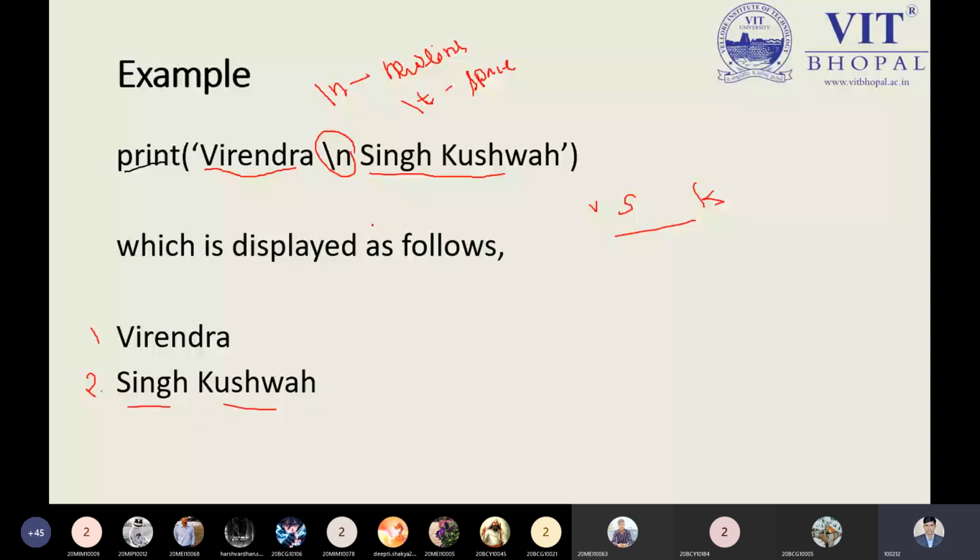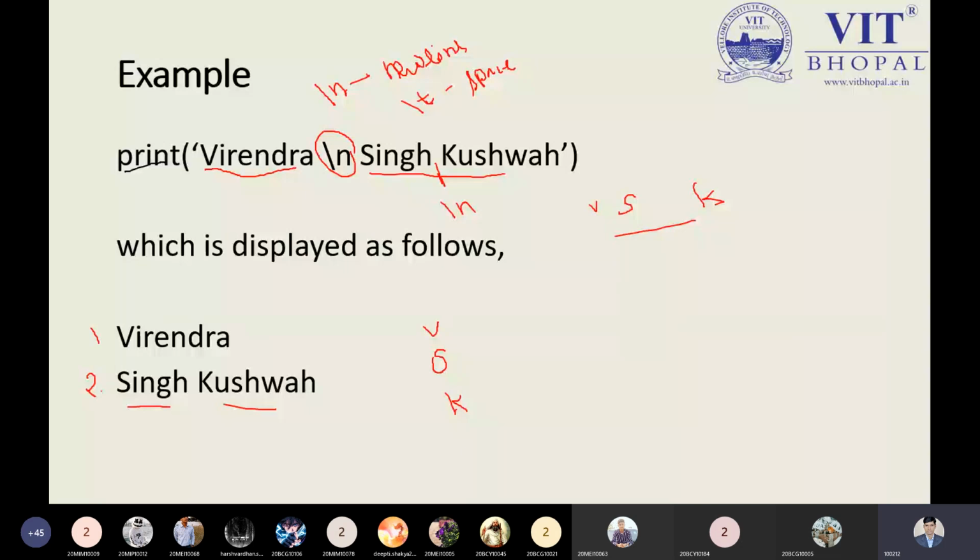Suppose I use slash n again in between here. Then my first name will come over here, the next name, my middle name, will come on the next line, and the third name, the last name, will come on the line after that. Okay, this is the part. Now is it clear to all about the escape sequence? Yes, sir.